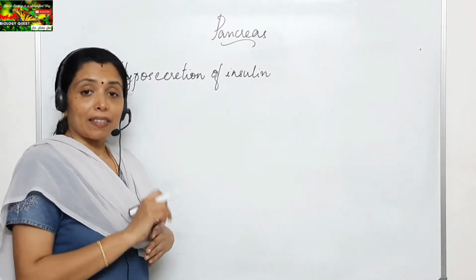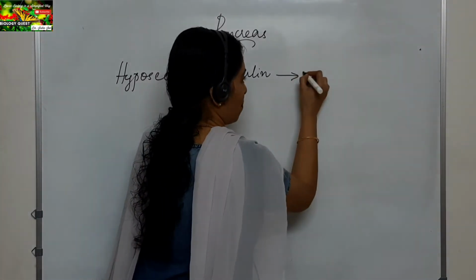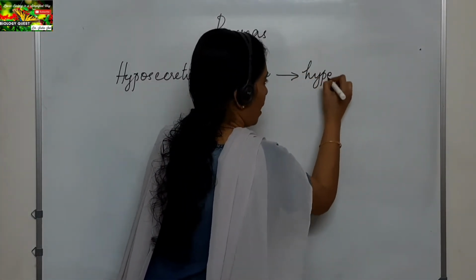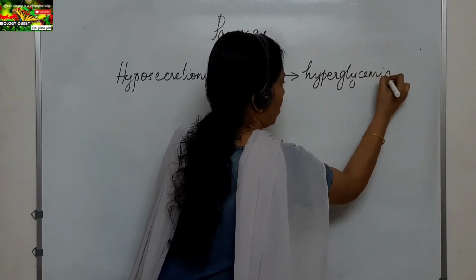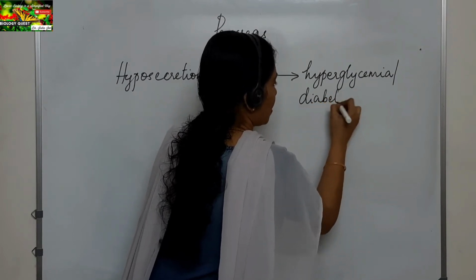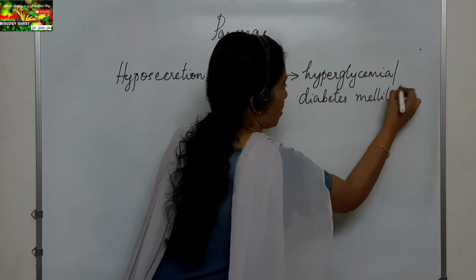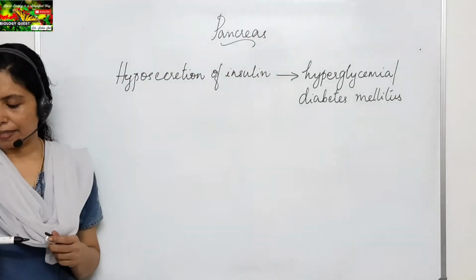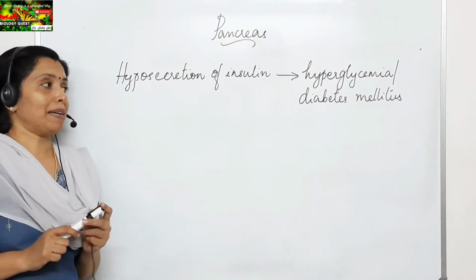This condition is called hyperglycemia, or it is otherwise called diabetes mellitus.